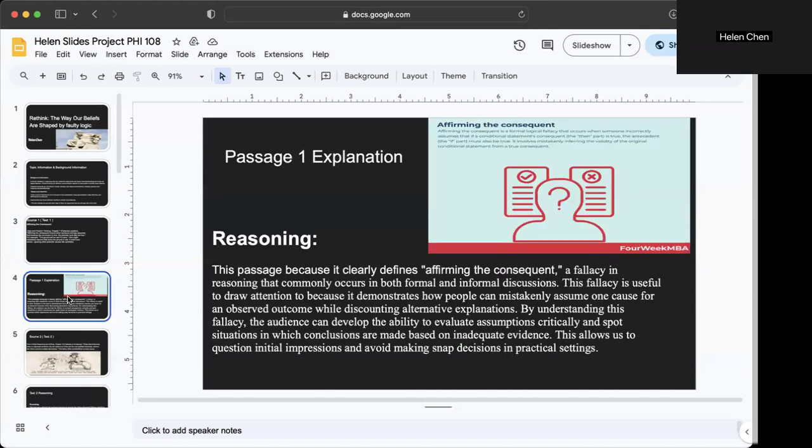This passage is helpful because it shows how easy it is to confuse correlation with causation when people draw conclusions based on assumptions instead of full evidence. It weakens the argument. By learning to spot this fallacy, we can avoid rushing to conclusions and think more critically about what we observe.